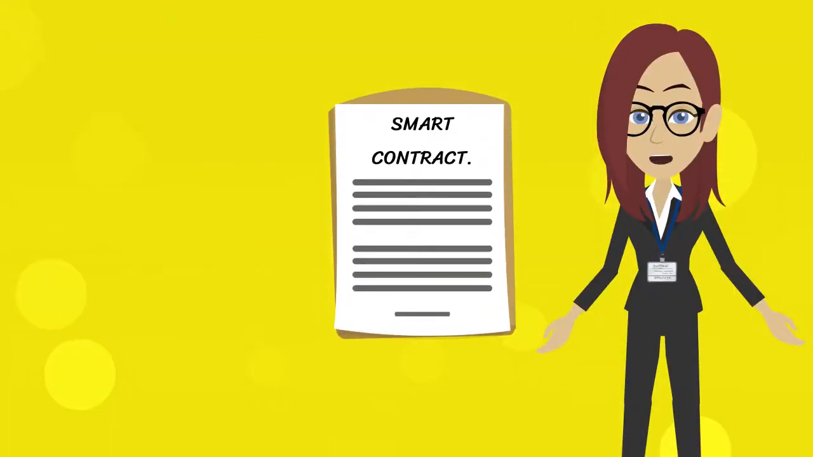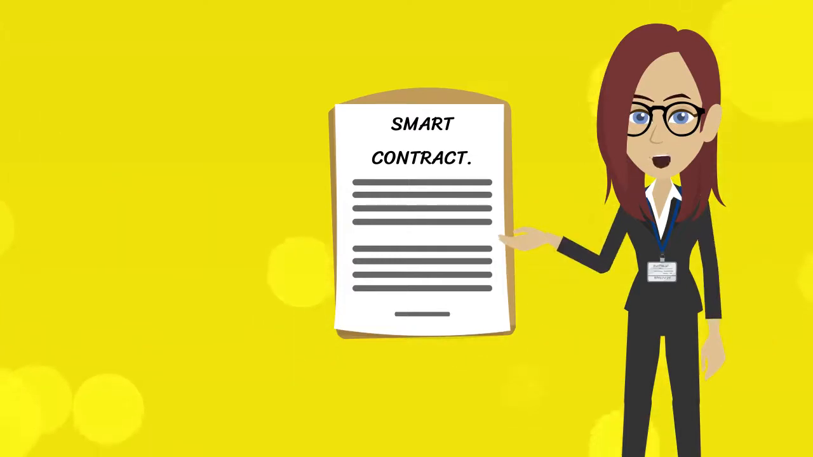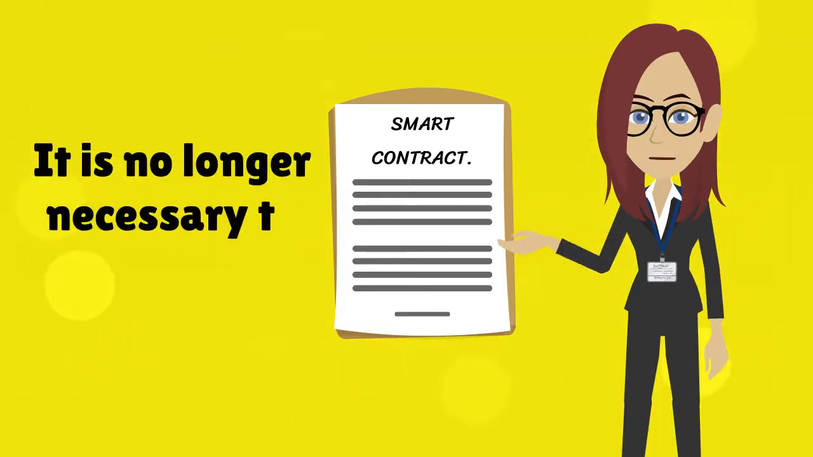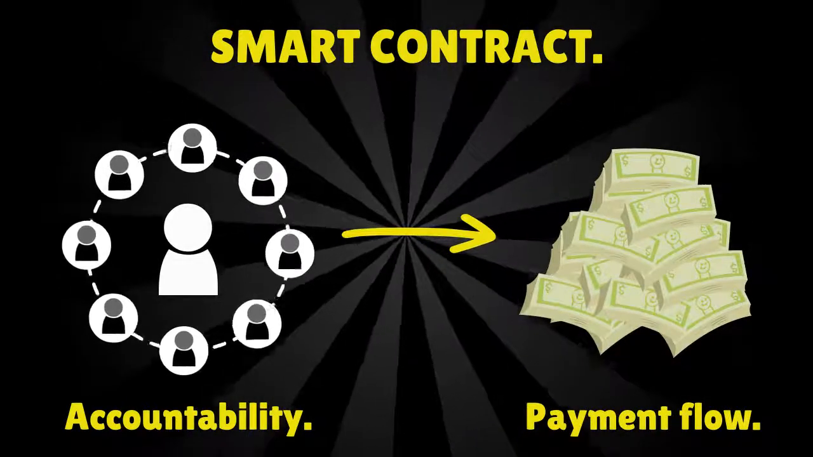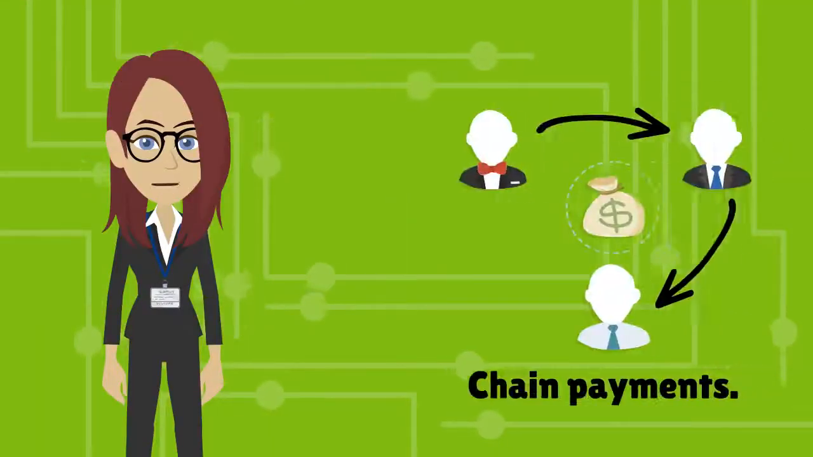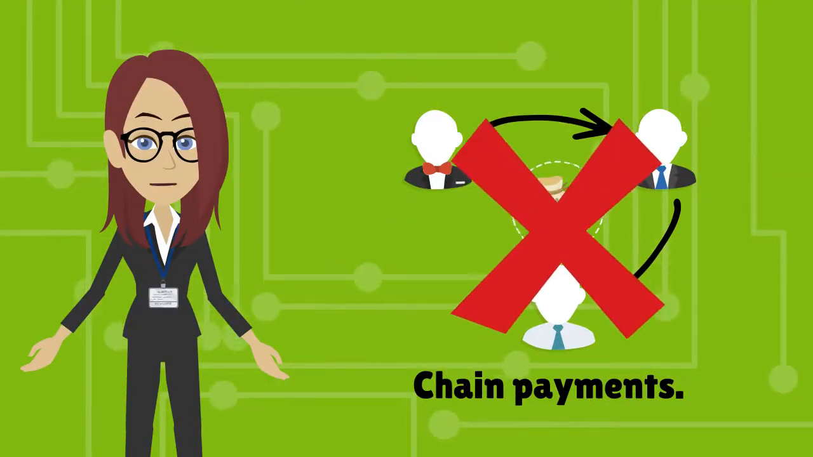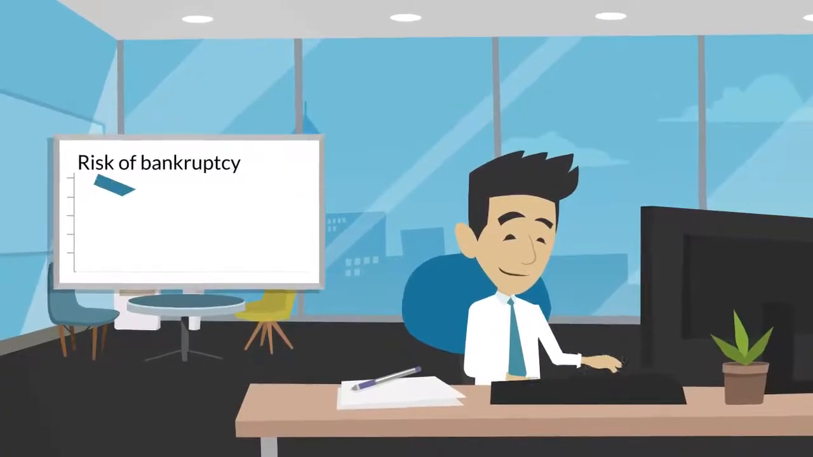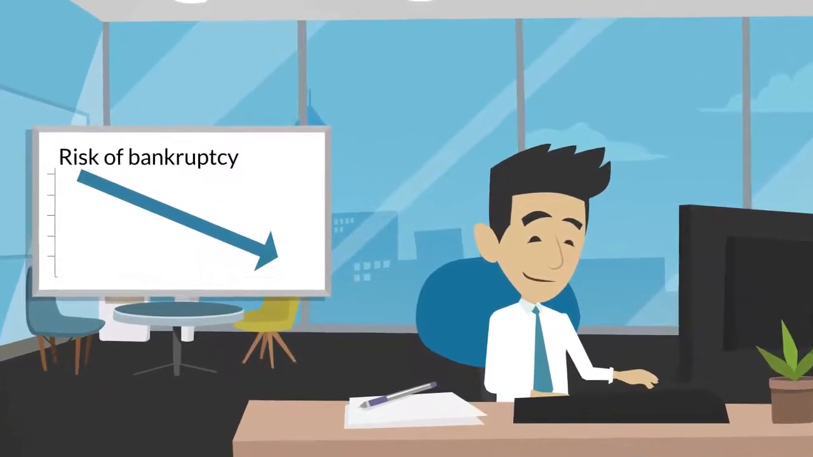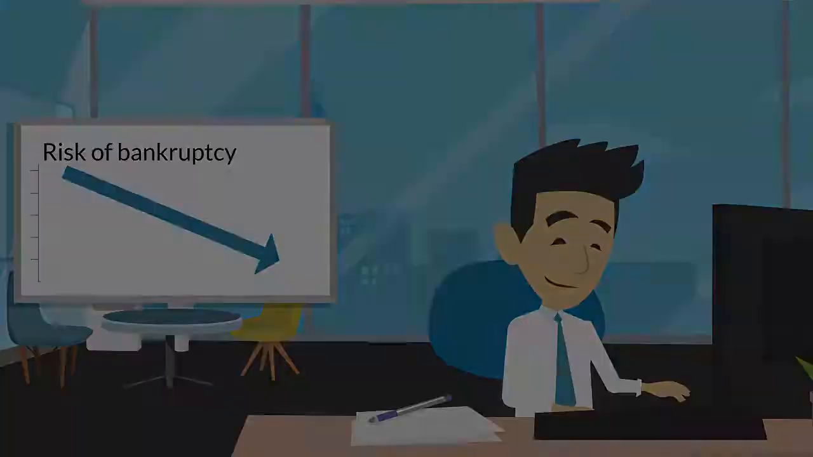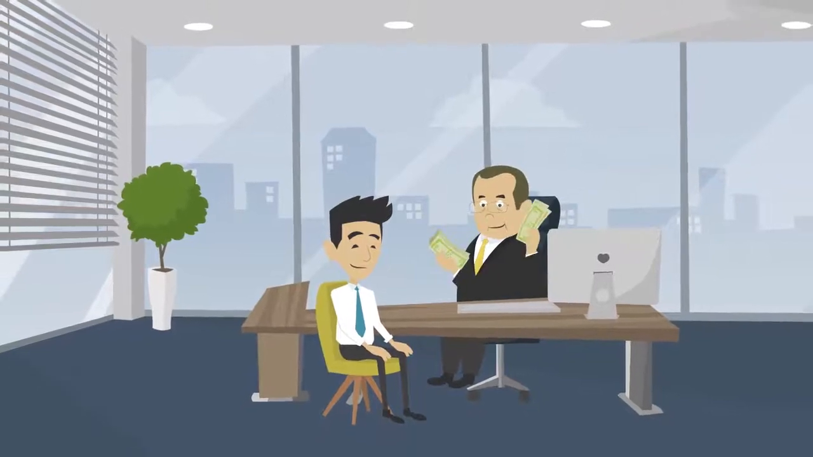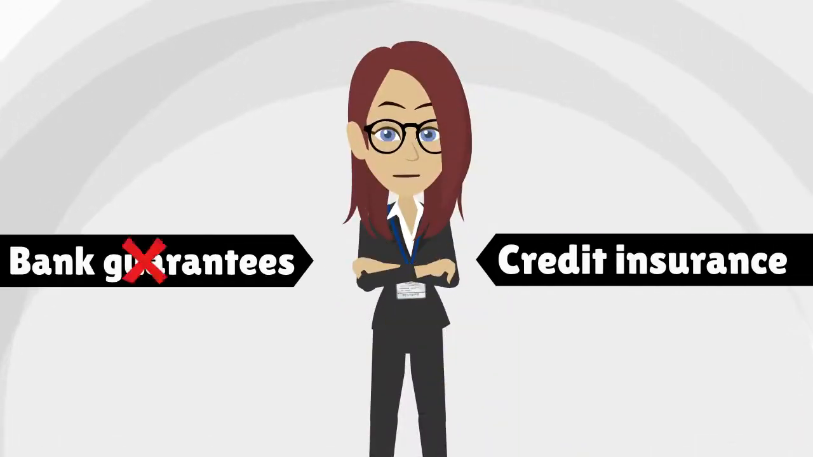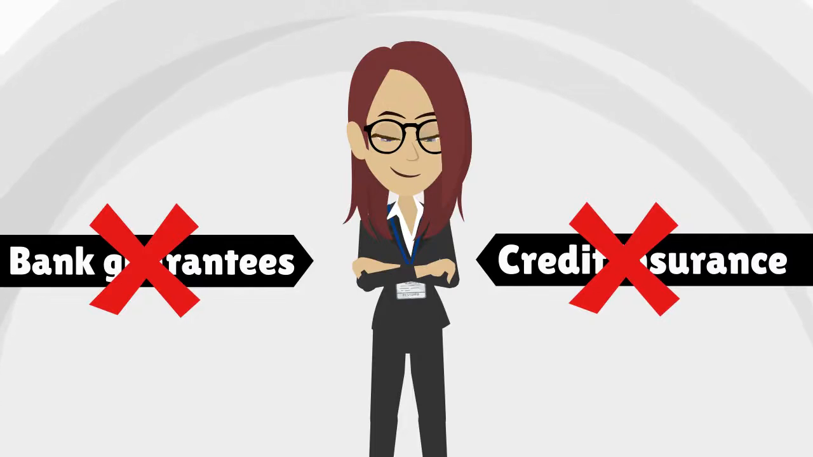If smart contracts are used in the construction sector to arrange payments, it is no longer necessary to pass on money. Because with a smart contract, it is possible to split the accountability and the payment flow. In that case, chain payments no longer apply, and this considerably reduces the negative consequences in the event of the main contractor's bankruptcy. Payments are only made to the main contractor for his coordinating role. Bank guarantees and credit insurance are not needed anymore.